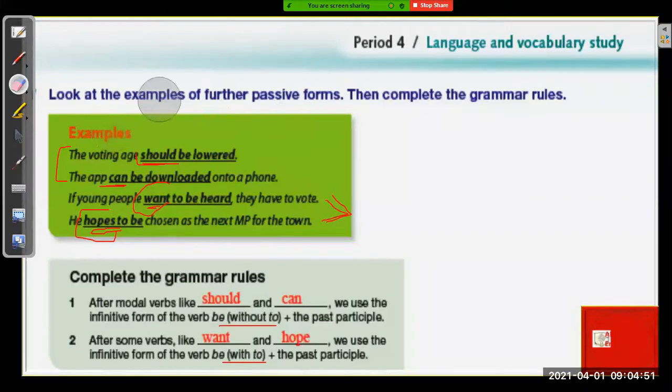Now read the examples again, Lujain, please. The voting age should be lowered. The app can be downloaded into a phone. If young people want to be heard, they have to vote. He hopes to be chosen as the next MP of the town. Okay, thank you very much.